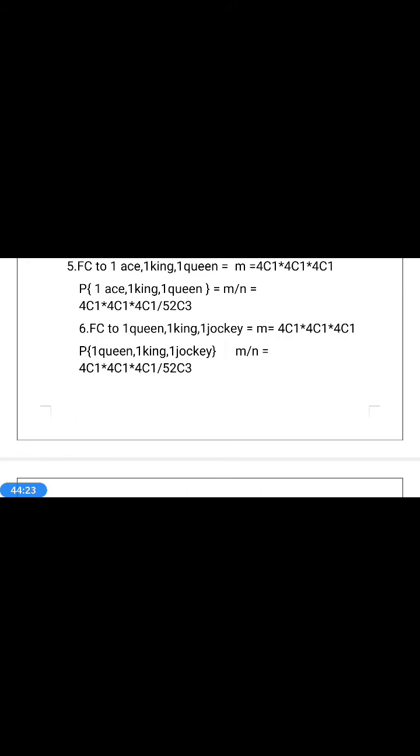Next, the sixth question is favorable cases to 1 queen, 1 king, 1 jack. How many queens? 4. How many kings? 4. How many jacks? 4. The favorable case to 1 queen, 1 king, 1 jack is m equal to 4C1 into 4C1 into 4C1. Therefore the probability of 1 queen, 1 king, 1 jack is m by n, which is 4C1 into 4C1 into 4C1 by 52C3.